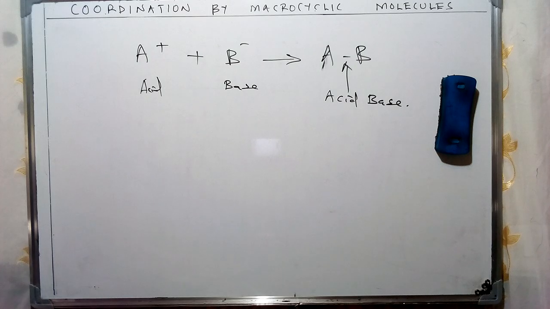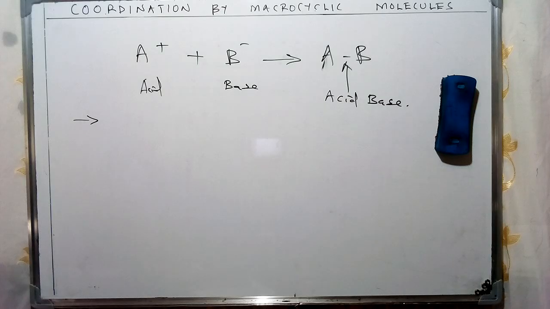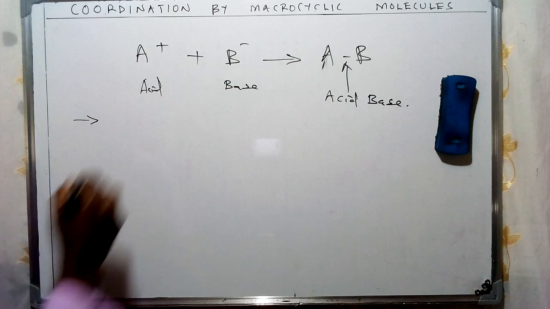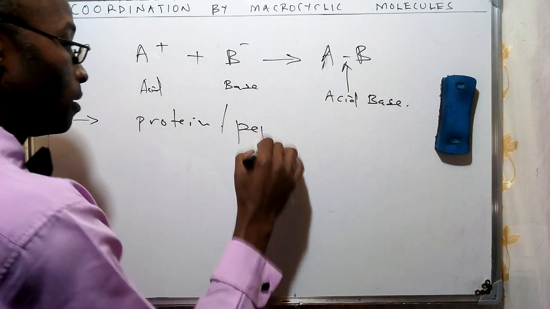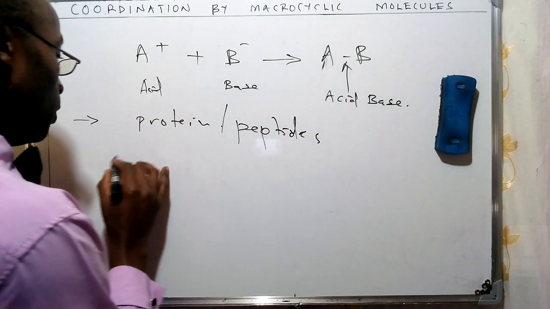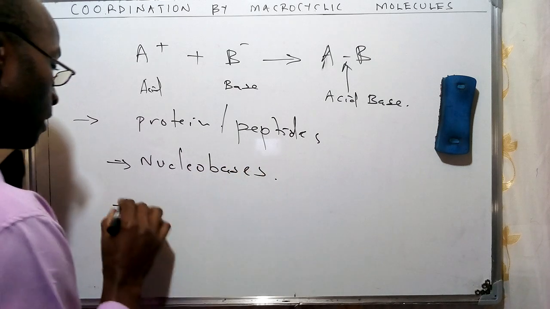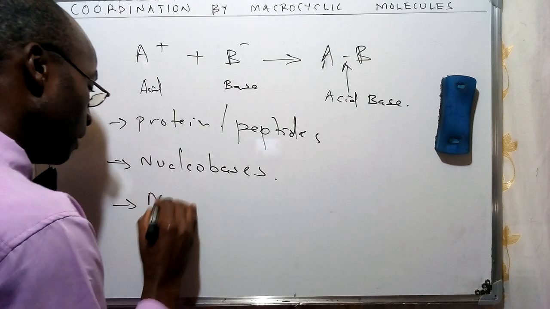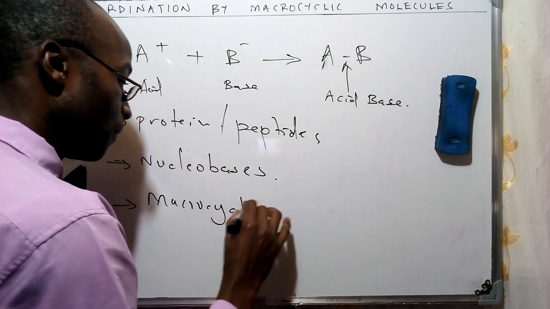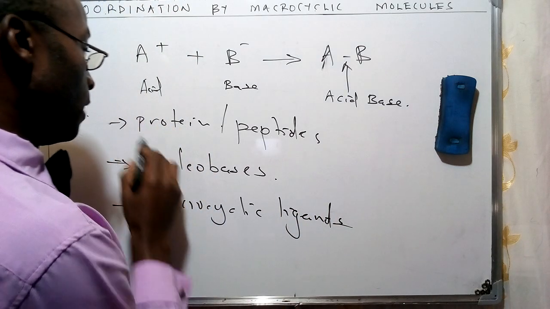Now, we had done a classification of various types of bioligands in previous videos, and we said that we are going to consider the important bioligands in our discussion, particularly proteins or peptides. We also said that we're going to consider nucleobases as part of our ligands. And lastly, we talked about these specific macrocyclic ligands. In our previous video, we talked about the concept of coordination via proteins.